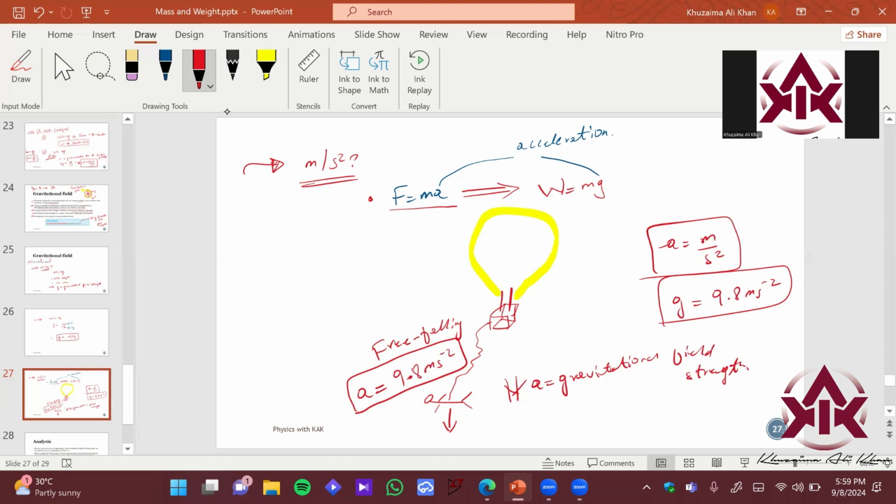We can also derive this from this formula. Acceleration is basically equivalent to g. And what is the SI unit of acceleration? That is again meter per second square. And therefore, we can just use this representation also to represent your gravitational field strength as such.